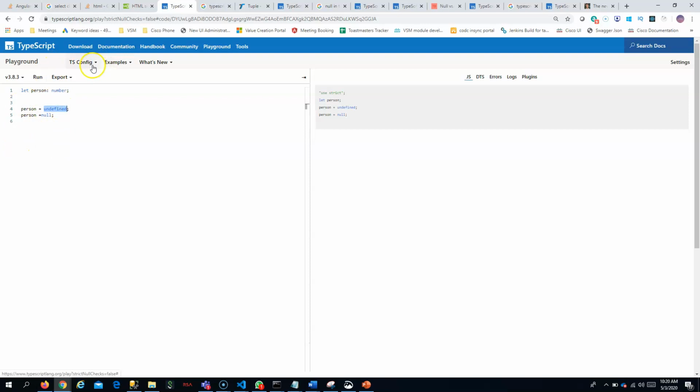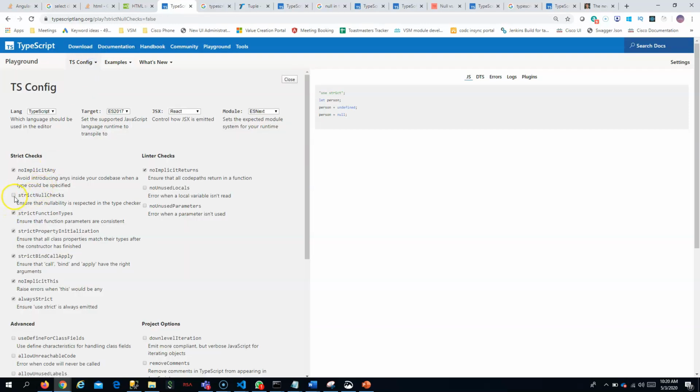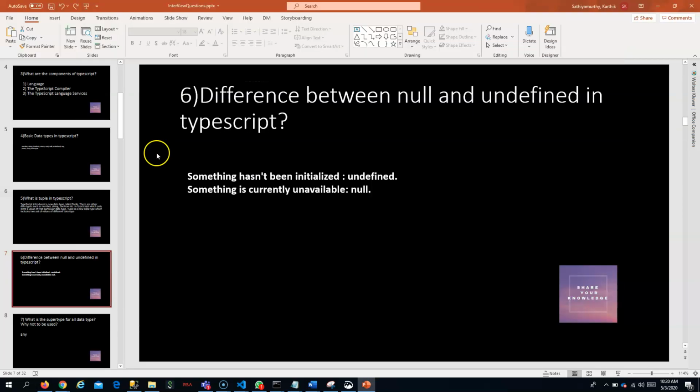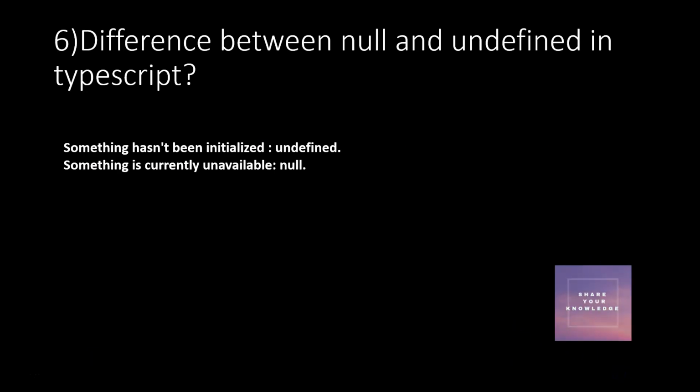Okay, provided you don't have strict null checks in your TS config. In your TS config, you should not have this enabled. If you have this enabled, then it will not allow. It will throw an error. It will say the number can't take undefined and null. Okay. If you don't have that, you can very well put undefined and null in any data type. Okay. This is about this. Let me proceed to the next question.